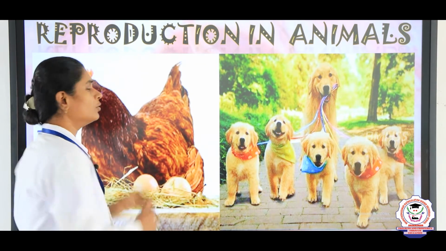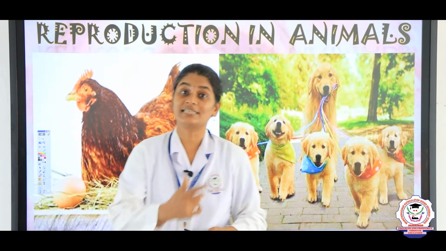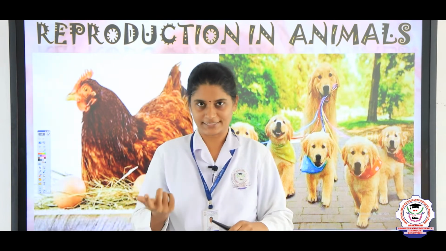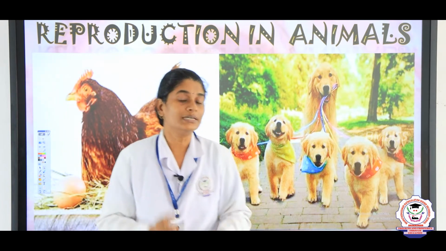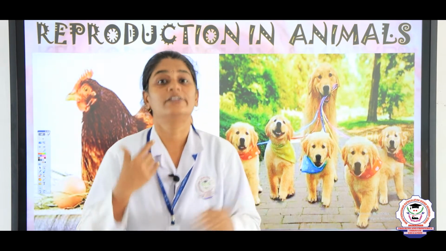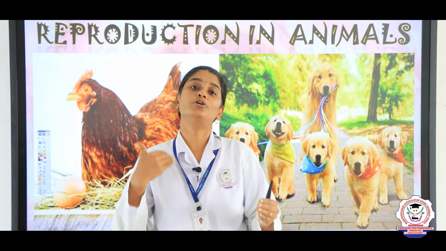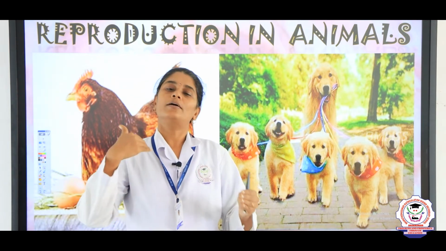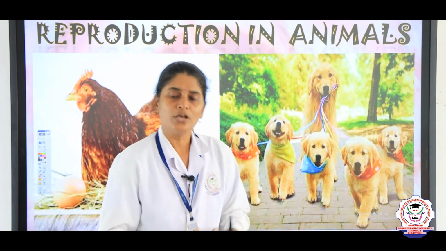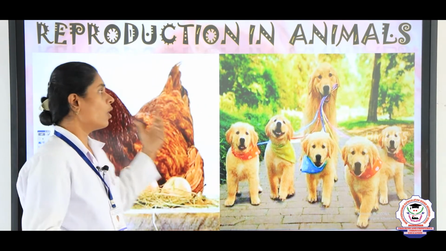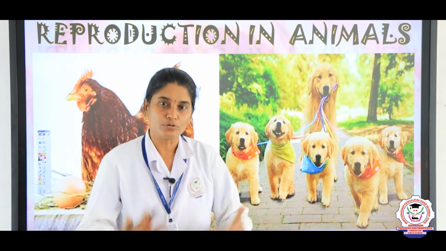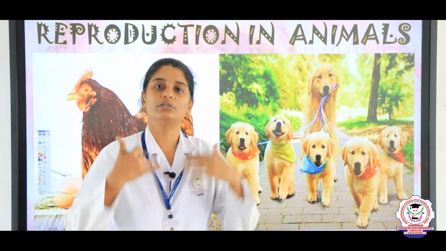We all know that maybe in your 3rd standard you read about living things and non-living things, right. In that you learned living things can reproduce. What is reproduce? Reproducing means developing new ones. All living things have the ability to produce more of their own kind.